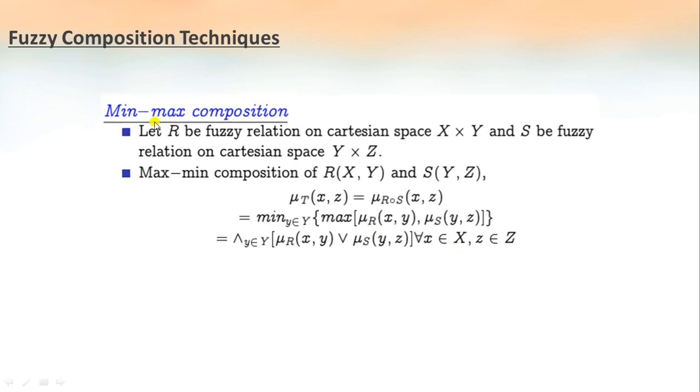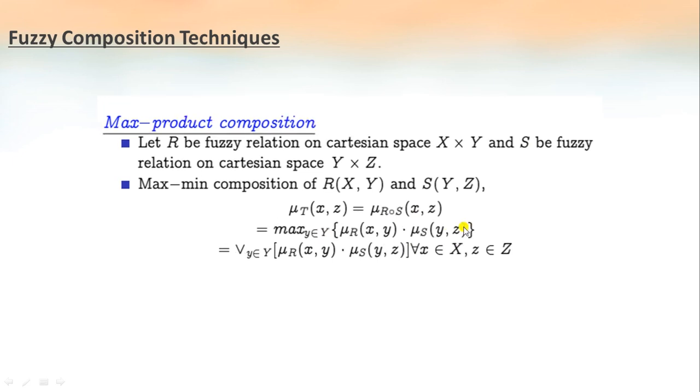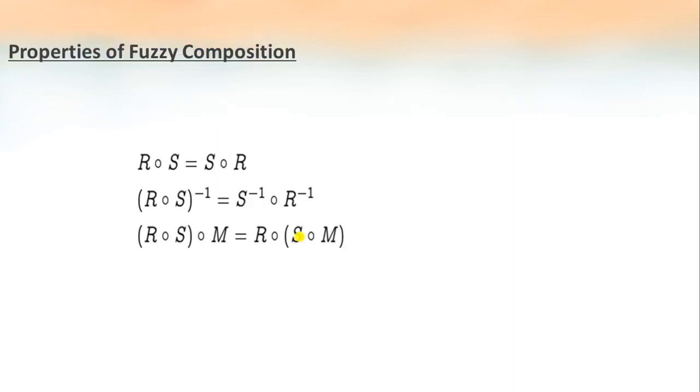And in the case of a min-max composition, same, we are taking relation R and relation S. So here it will be minimum of the maximum of mu R of x, y and mu S of y, z. Next is the max-product composition. So we will find the product first and we will take the maximum of that. That's all about fuzzy composition techniques.